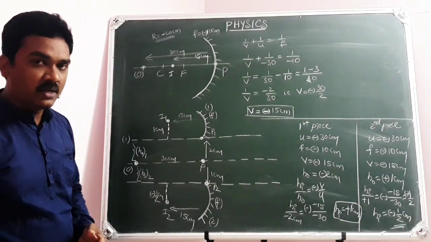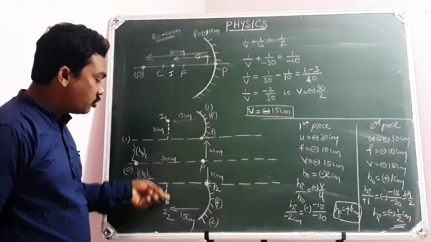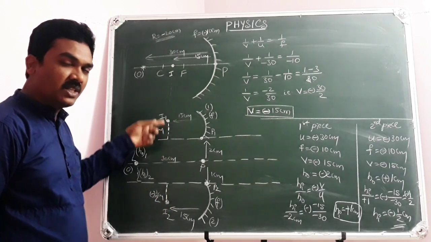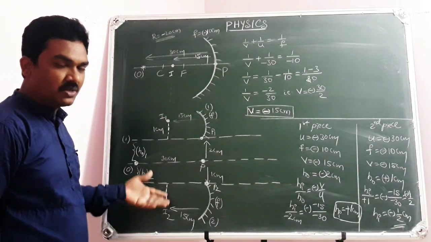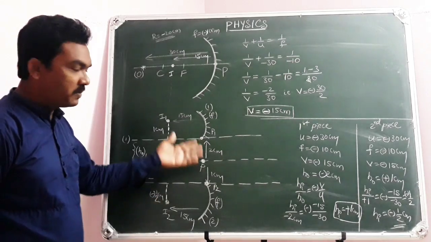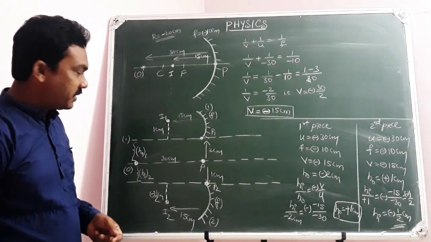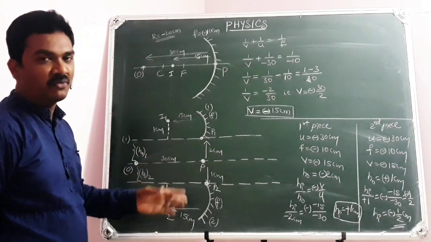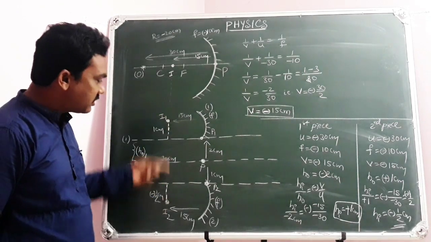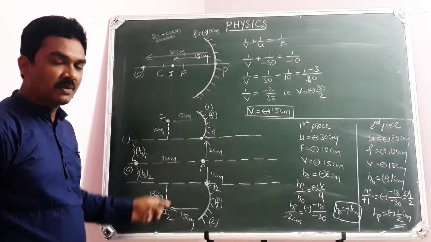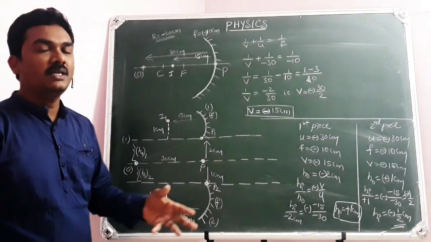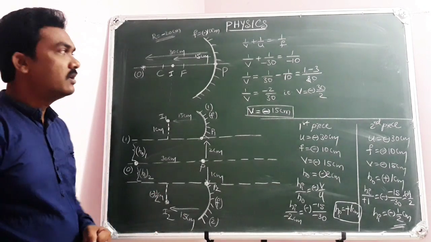Of course, your question might be, what is the vertical distance between the two images? What is the vertical distance of separation between the two images? Because you have two images now due to the two pieces. What is the distance of separation? 1 plus 2, 3, plus 1, 4, plus half, 4.5 centimeters will be the vertical distance of separation between the two images. This is the interesting logic that you can explain.